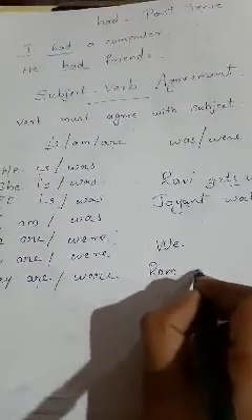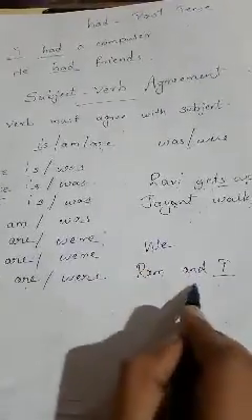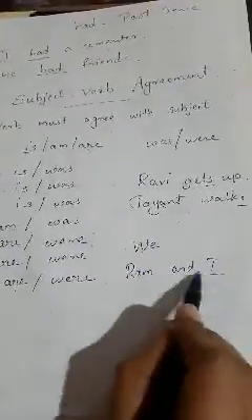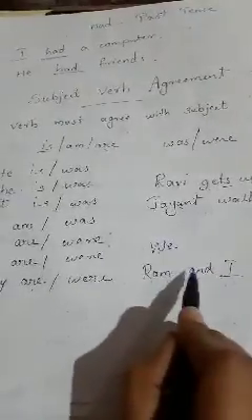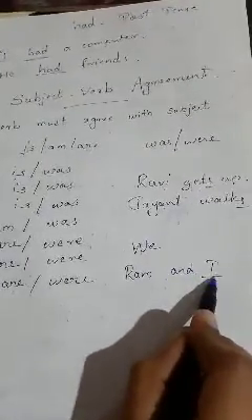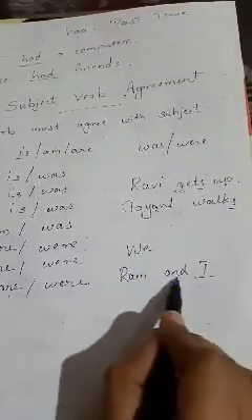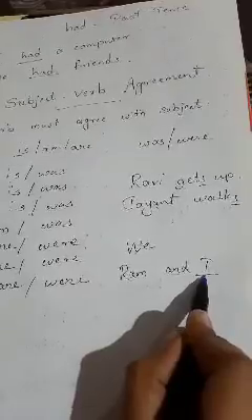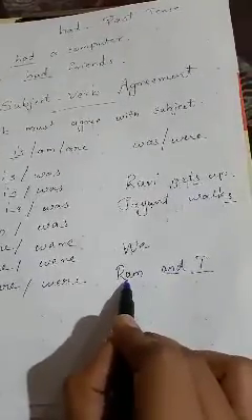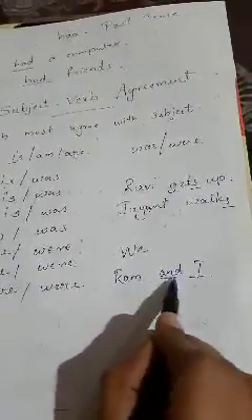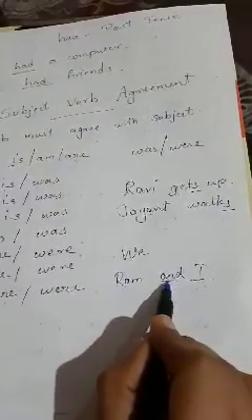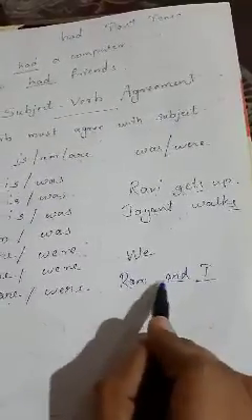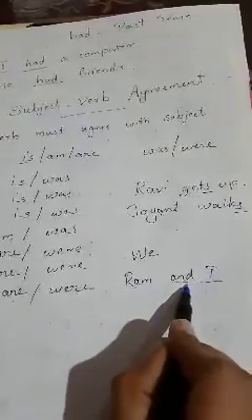Suppose we, Ram and I. It means Ram and I. We means Ram and any person. So here we joined two names, two persons with the and. That means here the subject is plural. If only we are talking about Ram, then it is singular, but here we used and to join two persons, so the subject is plural.